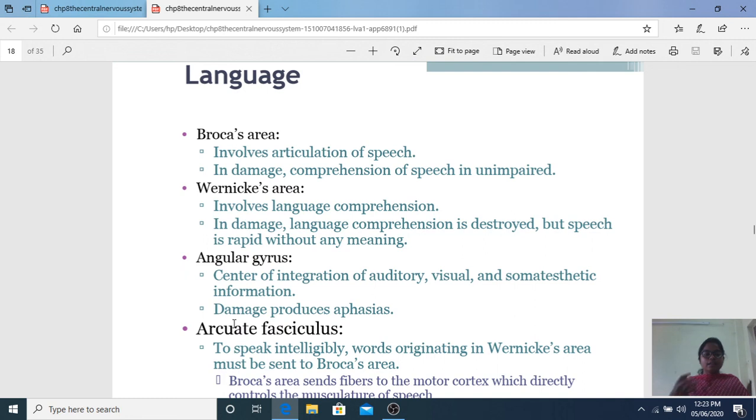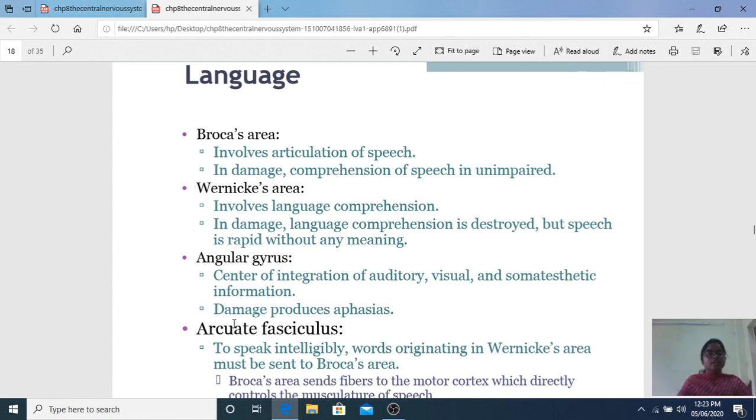Broca's area involves articulation of speech, so when it is damaged, the comprehension of speech is preserved but articulation is impaired. Wernicke's area involves the language. When damaged, language comprehension is impaired. I'll talk, but it is speech with nonsense words.